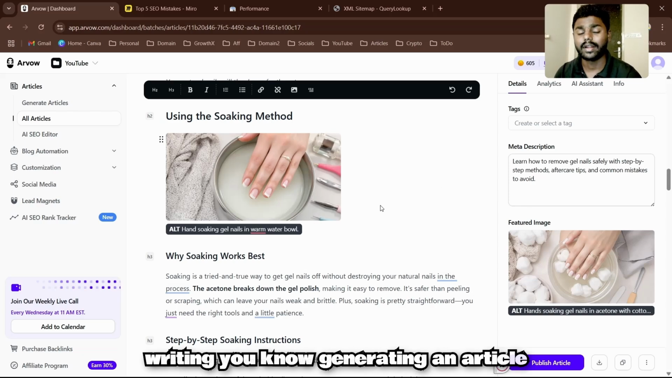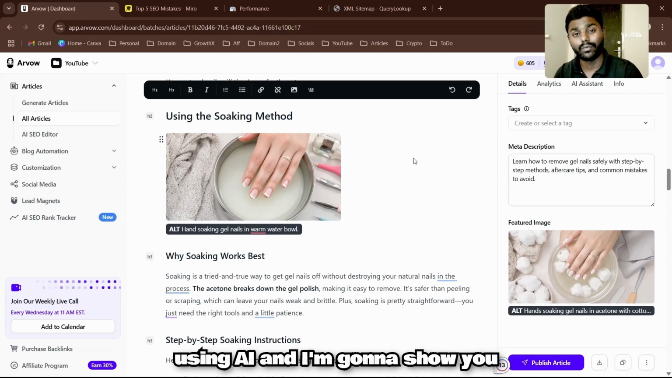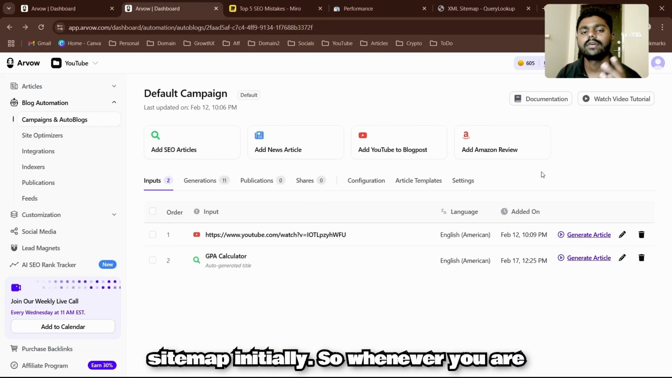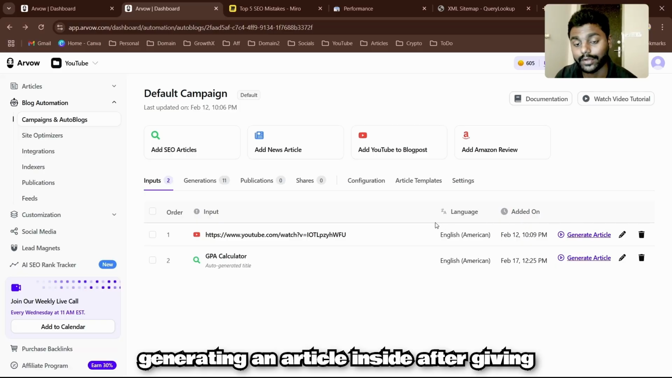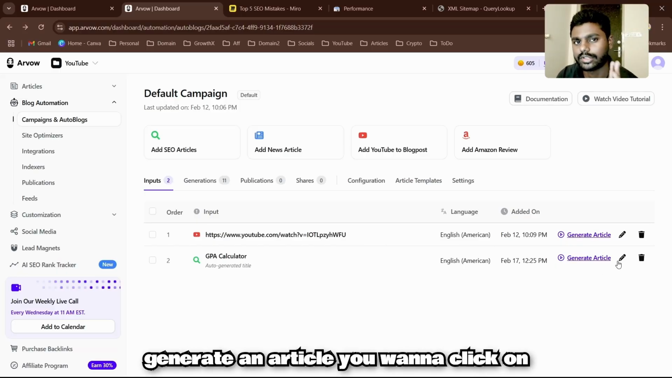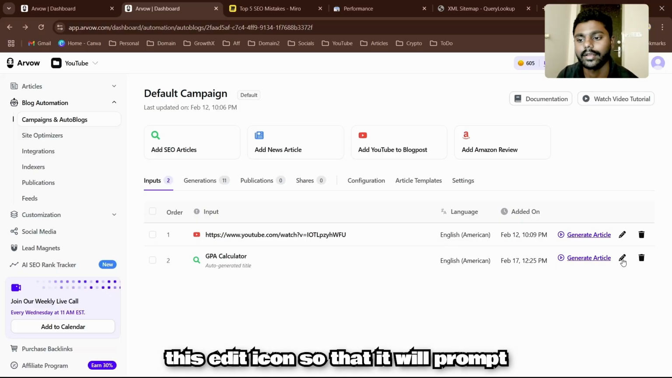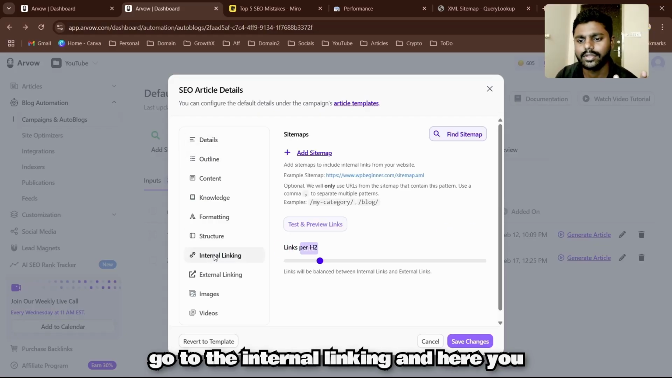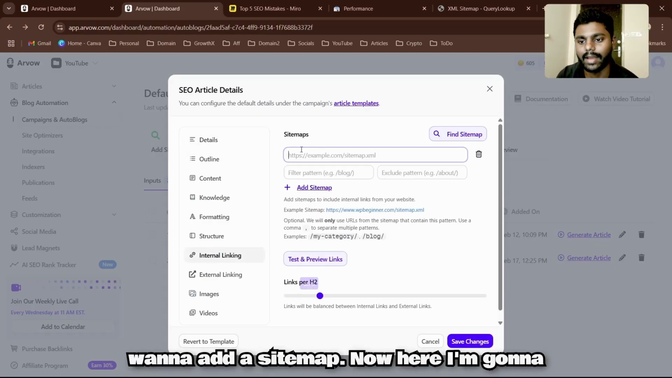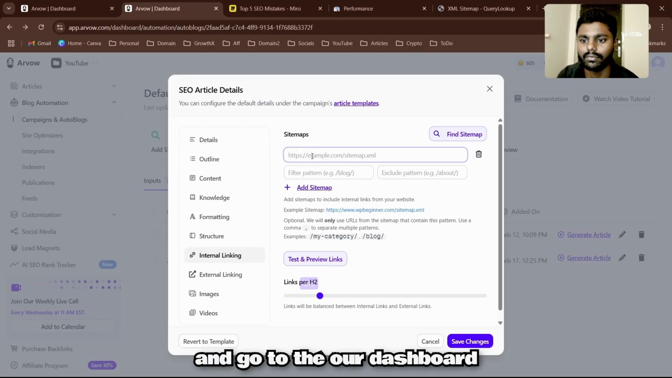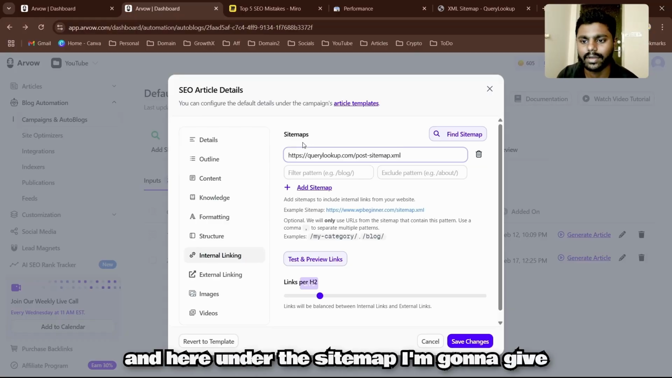Whenever you are generating an article using AI, Arvow, I'm going to show you one more thing: you want to give it the sitemap initially. Whenever you're generating an article inside Arvow, after giving a keyword, you go to the input tab, and before you generate the article, you click on this edit icon so that it prompts you with the customization. Then you go to internal linking, and here you want to add a sitemap. I'm going to copy my sitemap, go to the Arvow dashboard, and give it under the sitemap.